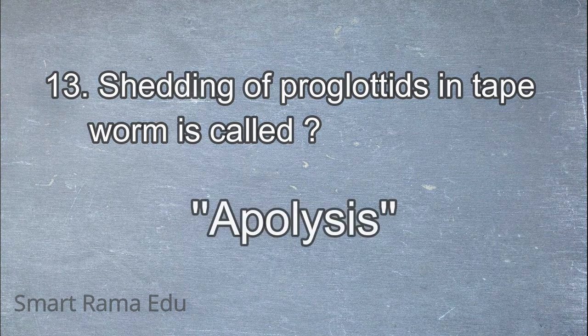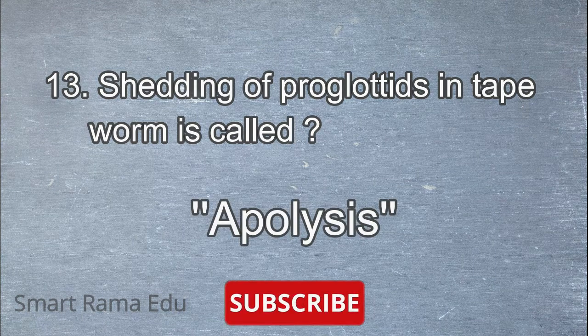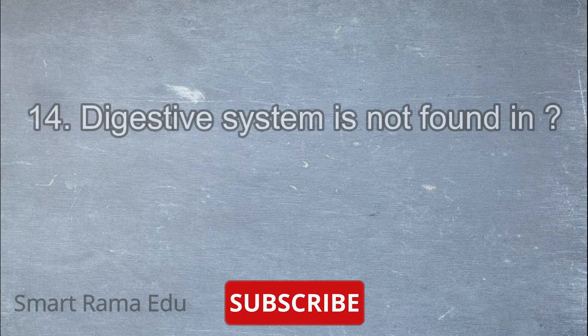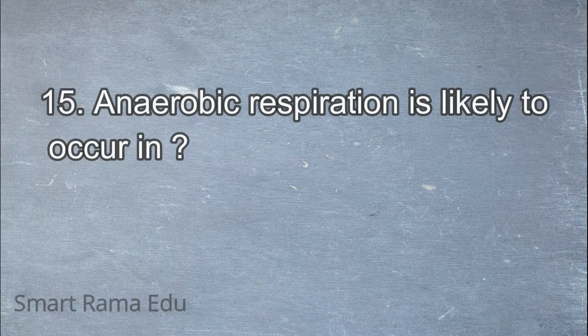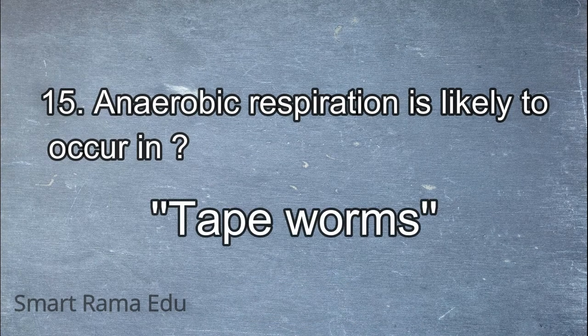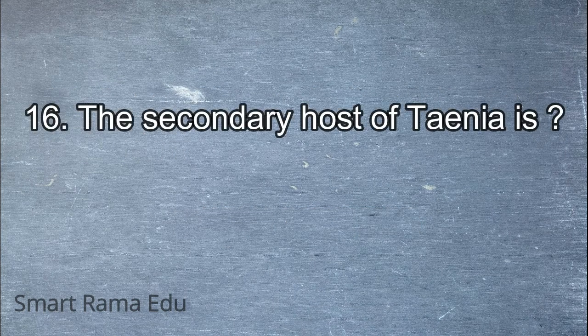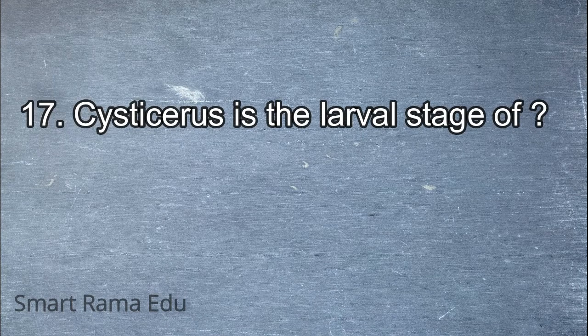Next question: shedding of proglottids in tapeworm is called? Answer: apolysis. Next question: digestive system is not found in Taenia. Next question: anaerobic respiration is likely to occur in? Answer: tapeworms. Next question: the secondary host of Taenia is? Answer: pig.